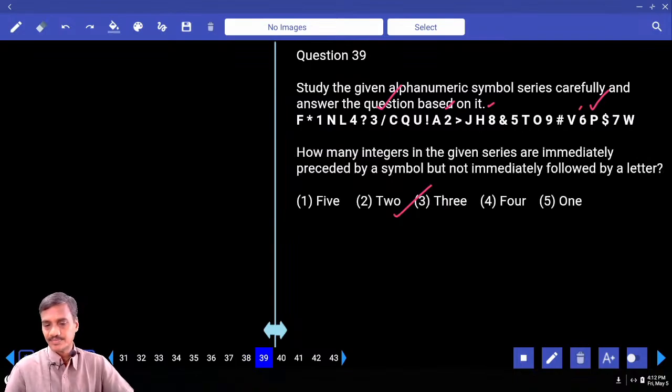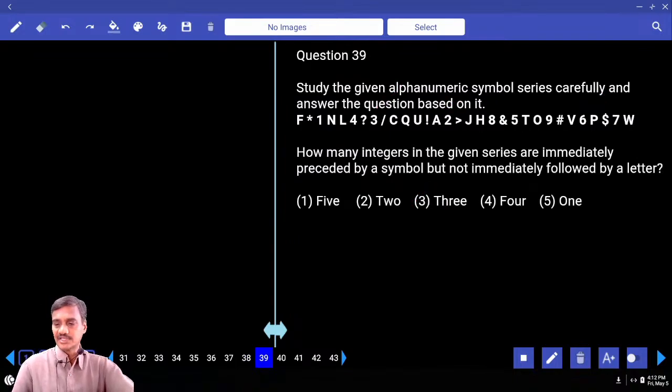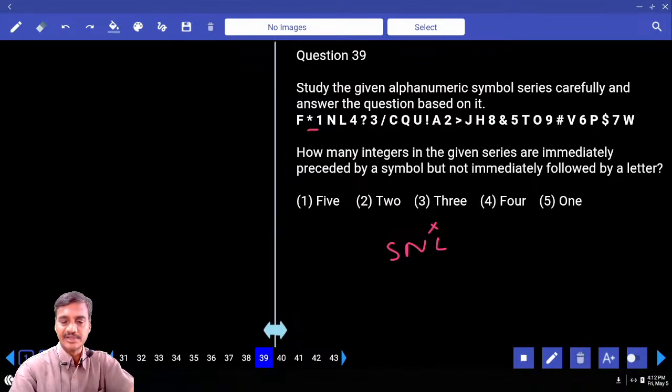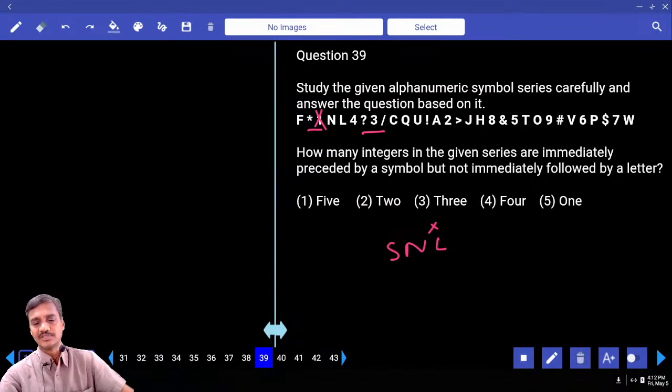Then the 39th one. How many integers are there in the given series? Immediately preceded by a symbol but not followed by a letter. The symbol and number must be consecutive. A symbol and a number, and if it is again followed by a letter, it cannot be an answer. Symbol, number, and symbol, number, and again a letter.